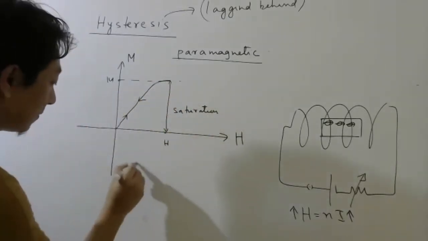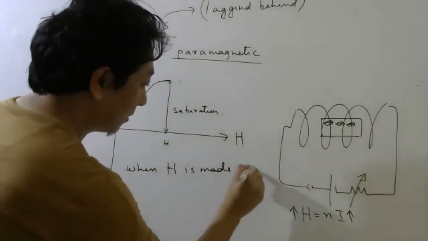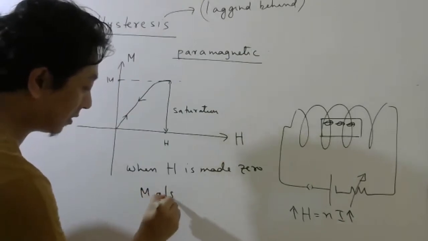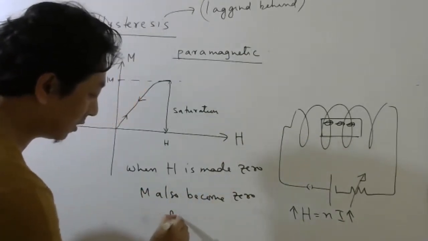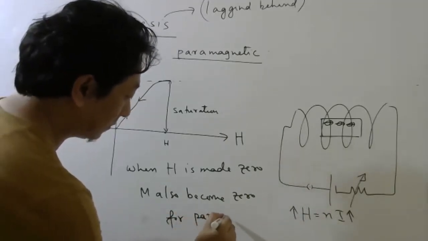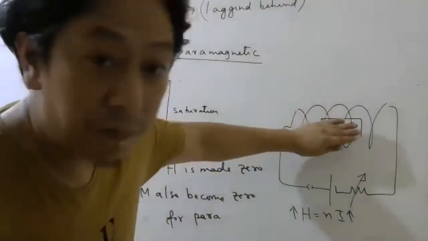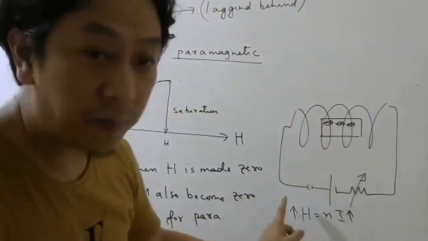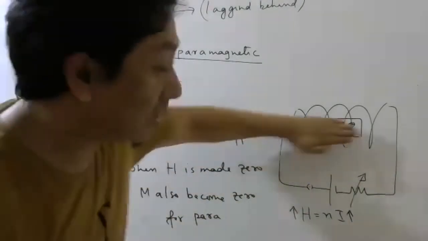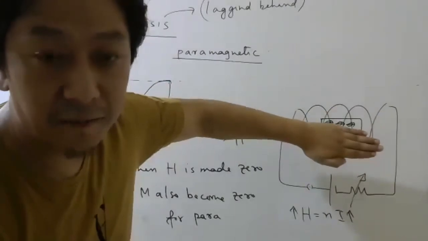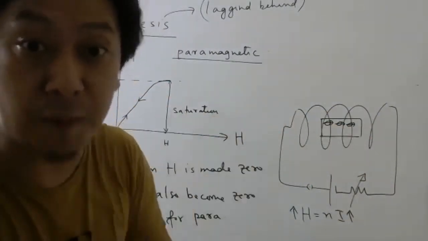So when H is made zero, M also becomes zero for paramagnetic material. That means when you keep it inside the solenoid and you apply a large current so that this H is very large, then all the dipoles will turn in the same direction. So now basically it has become like a magnet. Now it will produce a very strong magnetic field.